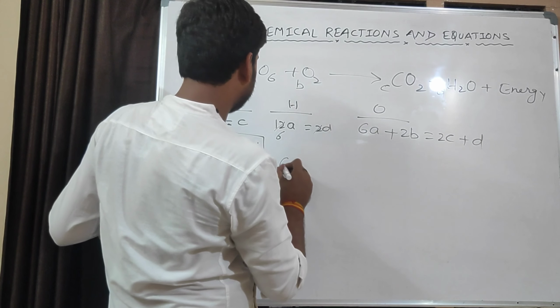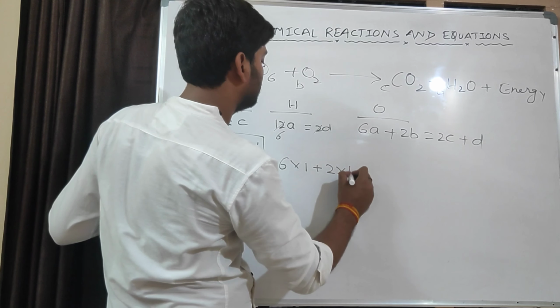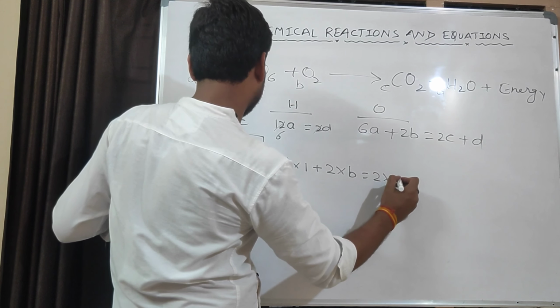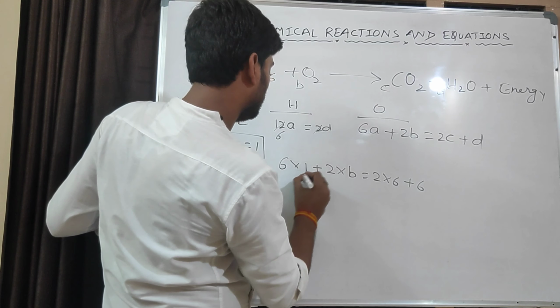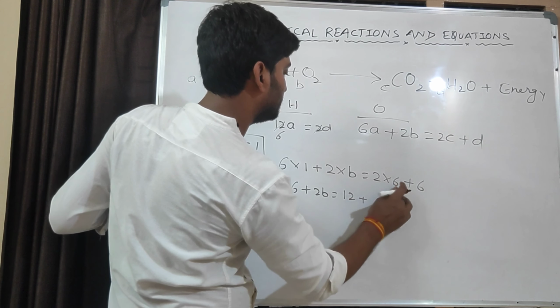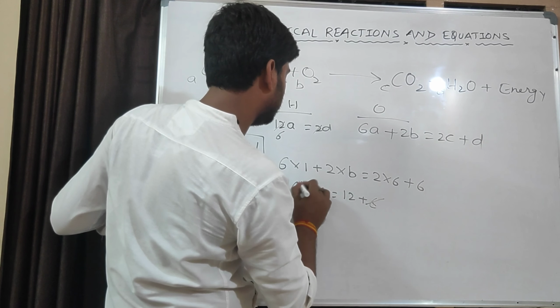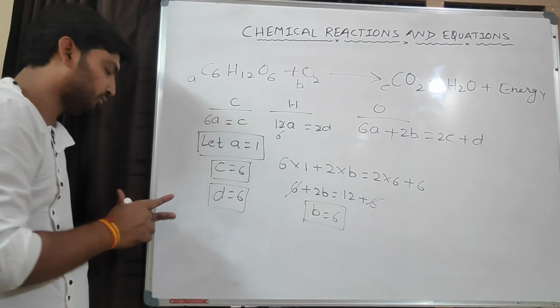Now put it here, 6 into the value of A, 1, plus 2B is equal to 2C, which is 2 into 6, plus D, which is 6. So 6 plus 2B is equal to 12 plus 6. This 6 cancels. So B is also equal to 6.